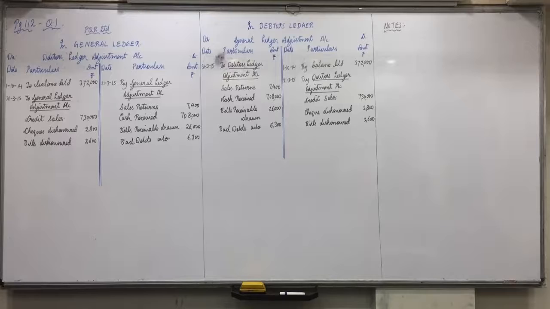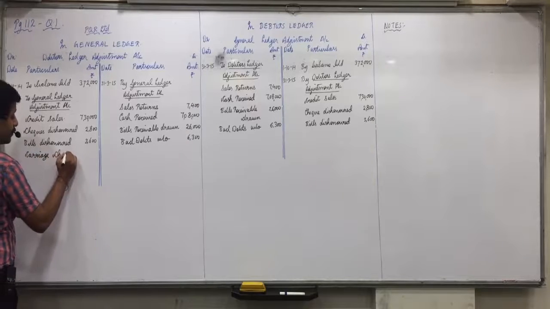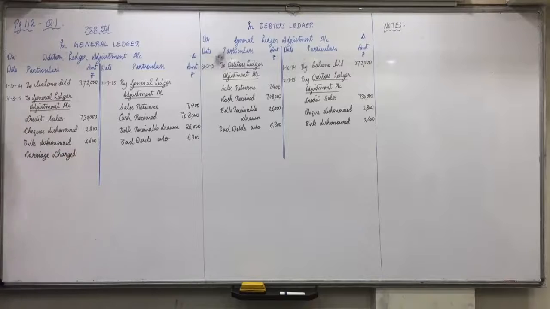Then carriage charged to debtors. I told you we are charging from debtors. Carriage is not our expense. So debtors account debit is receivable from them for carriage. Debtors account debit, so debtors on debit side. Carriage charged $1,200.